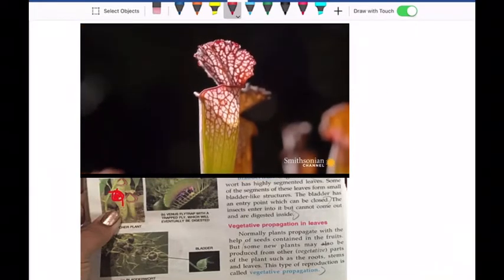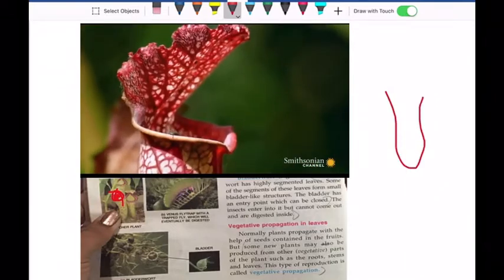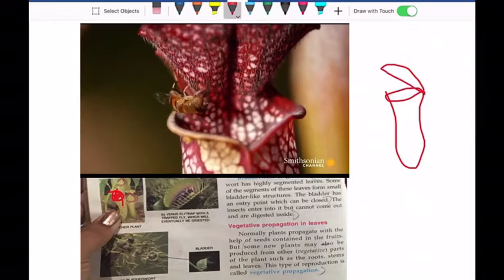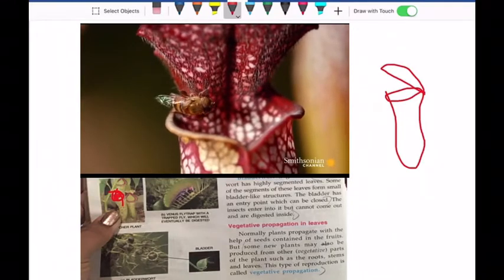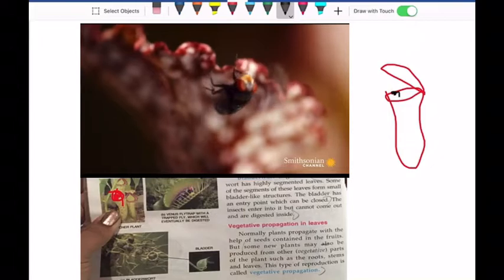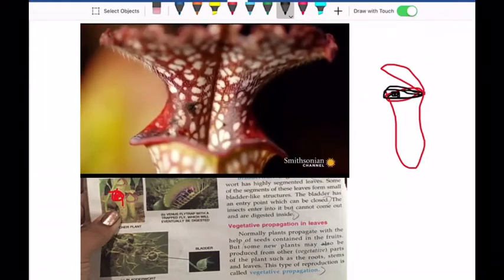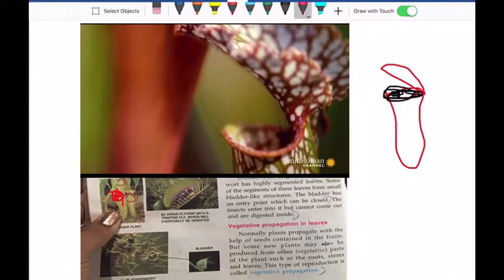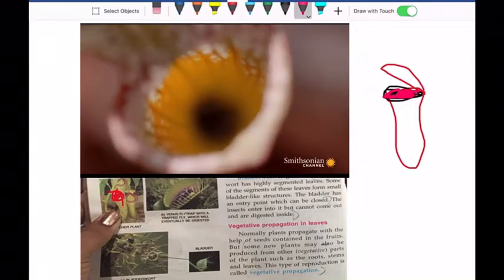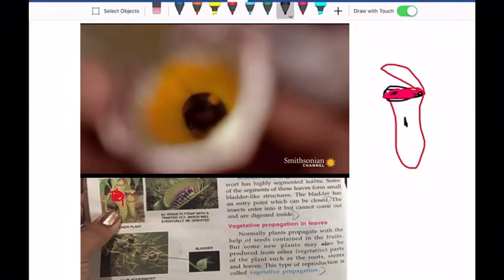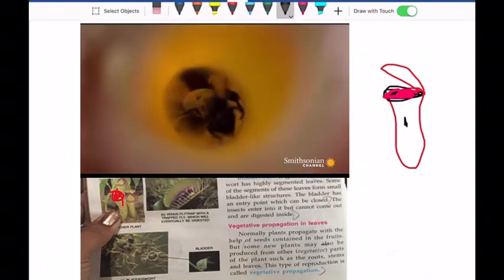So what happens if this is a pitcher plant with the apex modified as a lid? When an insect comes and sits over here, immediately this lid closes, the mouth is covered up, and the insect remains inside the pitcher.